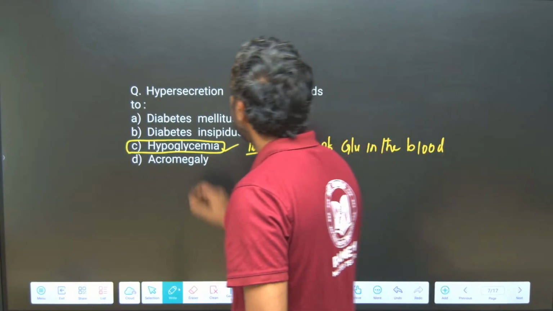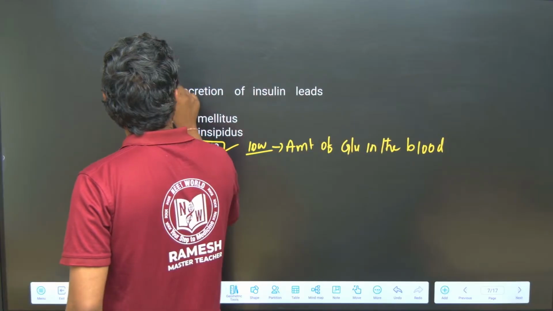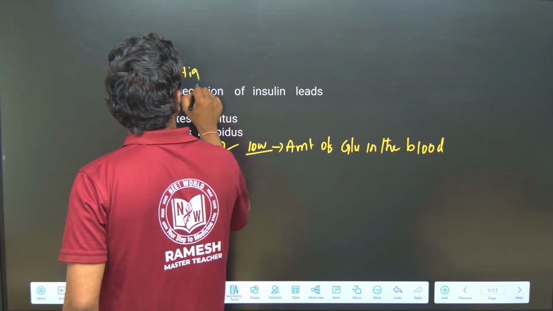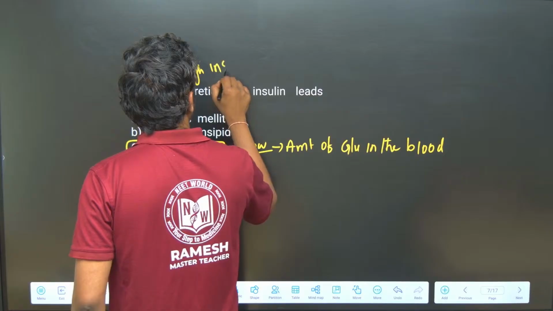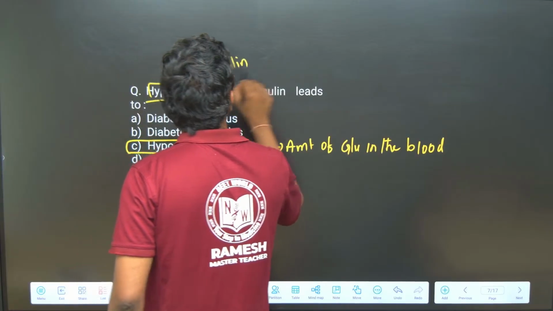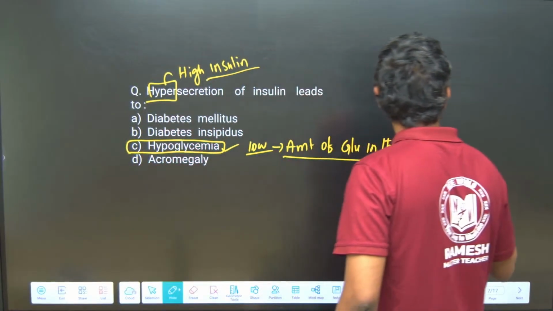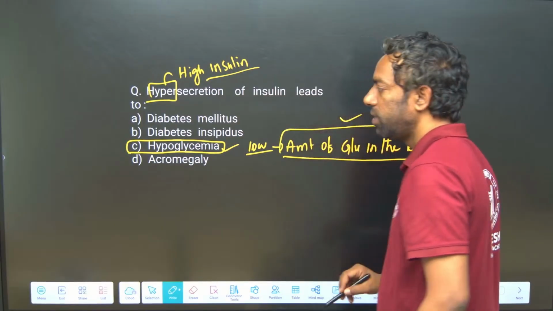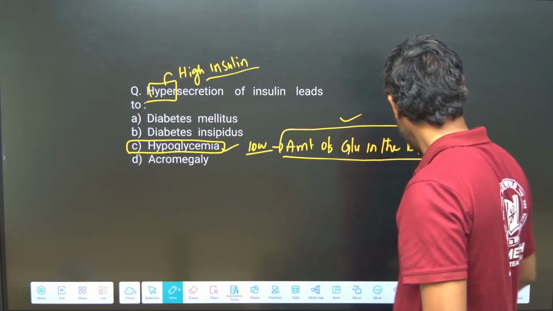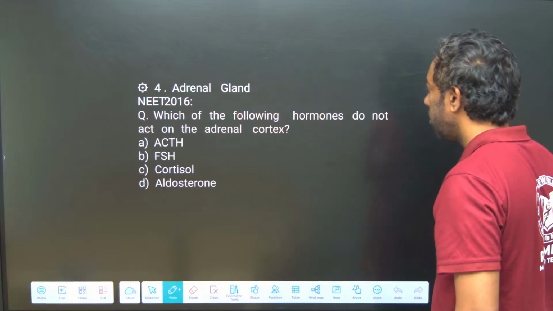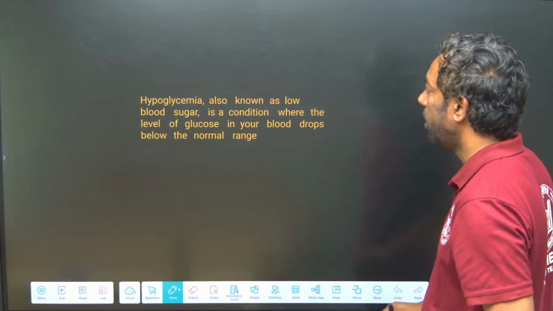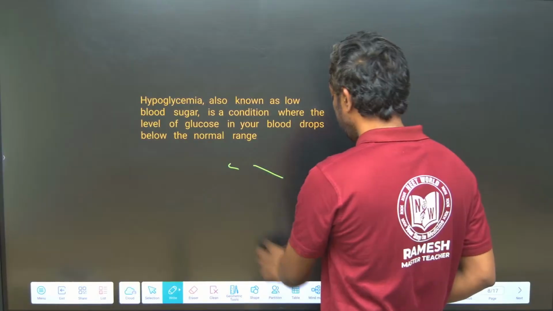Hyper means high. If there is high insulin, there is a low amount of glucose in the blood. Yes, we are going to discuss the explanation about it.